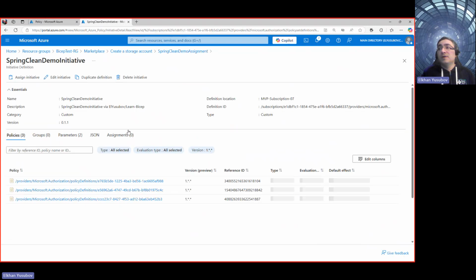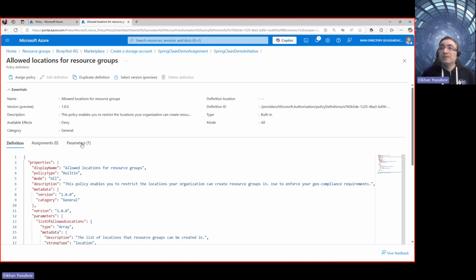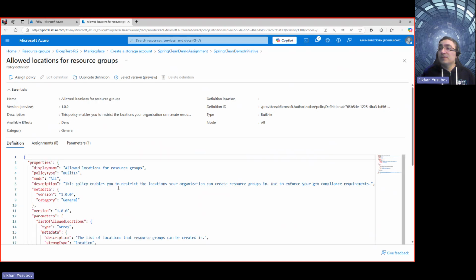For example, for the allowed locations for resource groups, if I go there, I see the parameter, which is an array, and here's the definition of it. I can get more information about that.